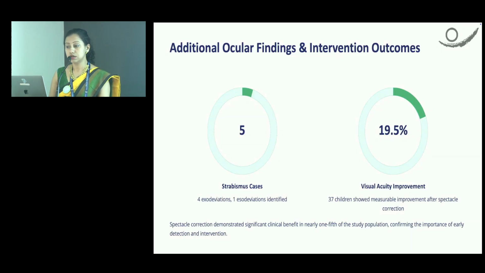As an additional finding, we found 5 cases with strabismus, among which 4 were exodeviation and 1 was esodeviation. All the children were given spectacle corrections according to the guidelines, and we saw that 19.55% of students had an improvement in visual acuity after spectacle correction. It demonstrated a significant clinical benefit in nearly one fifth of the study population, confirming the importance of early detection and intervention.